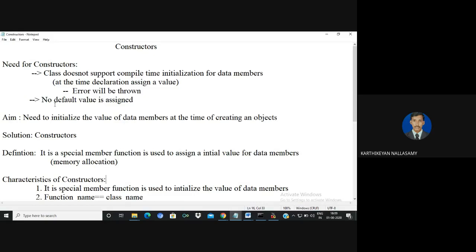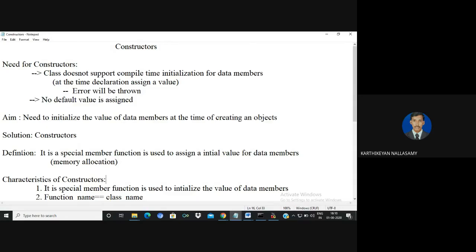So I will repeat once again. With the help of the constructor concept, we assign a value for the data member, either at compile time or runtime. That means either we go with some fixed value or with a runtime value, an input received from the user. You might expect that we can assign through some function, but we need to make an explicit function call. If you use a constructor, we don't need any explicit action. It is called automatically at the time of object creation, so as a programmer, there is no need to do any action to initialize the data member.